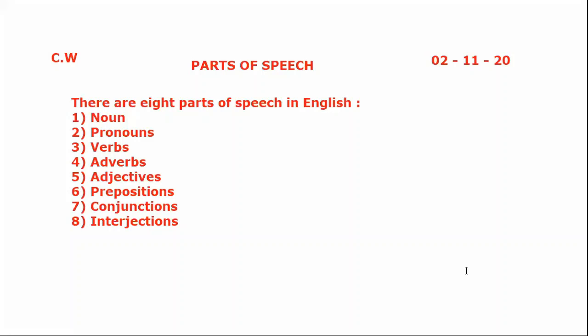Today I am going to write sentences and divide each word of a sentence into these 8 parts of speech, and I will tell you which part of speech each word of that sentence belongs to out of these 8. Okay?